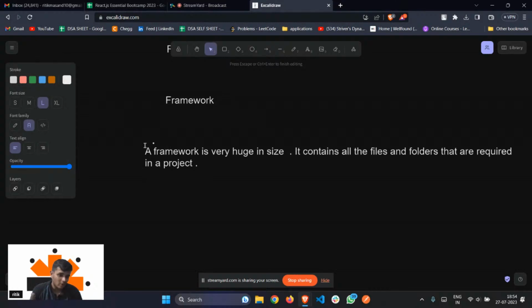It will have all the functions and all the files already there. Whether you use it or not, it will not matter. It will have predefined files and predefined functions, irrespective of your need. A very common example that you know is Angular. You must have heard of Angular. It's not a library, it's a framework for JavaScript that helps you build applications.